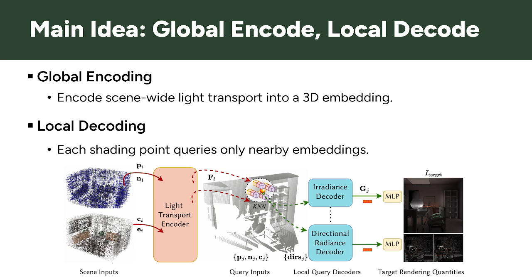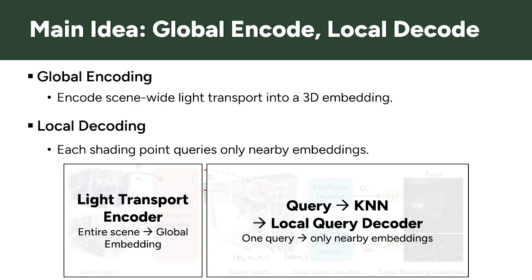So how does this paper address these requirements? The key idea is very simple. Global encode, local decode. First, the model looks at the entire 3D scene and encodes the global light transport into a set of 3D latent embeddings.